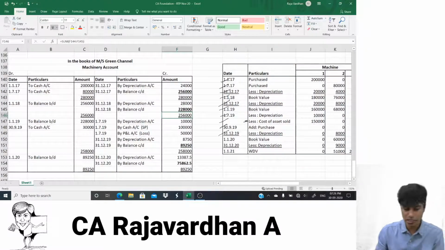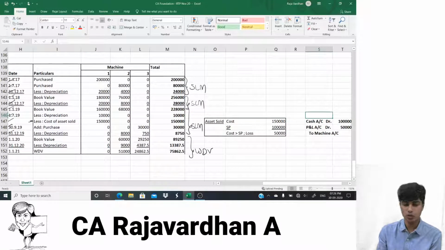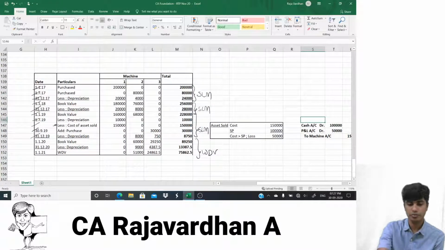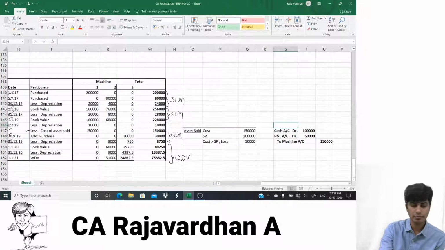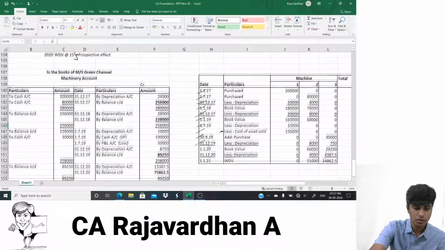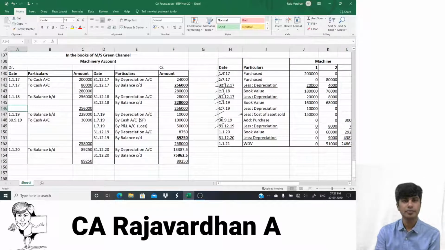What is written on the left side is the ledger account, and what is on the right is the working note for the same. I'll show it to you once if you want to take a screenshot. Here it is, the machinery account, solution to illustration number 7. I hope you made a note. So this is your answer with respect to illustration number 7.